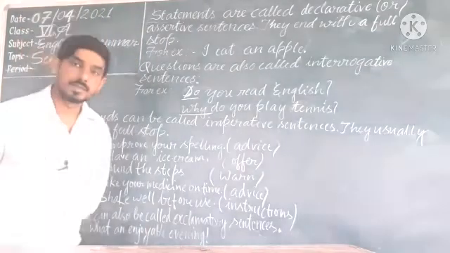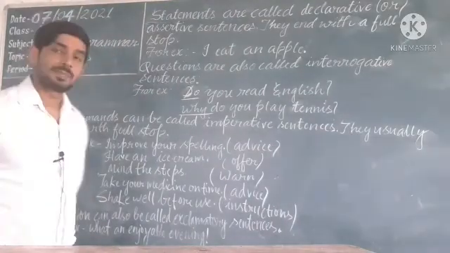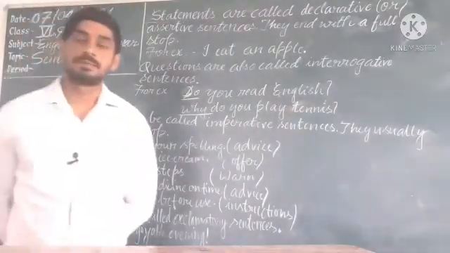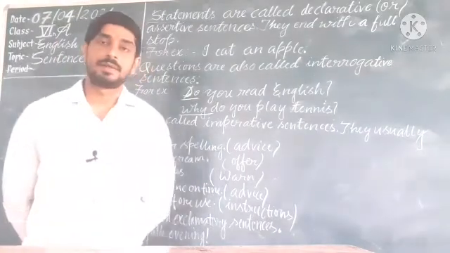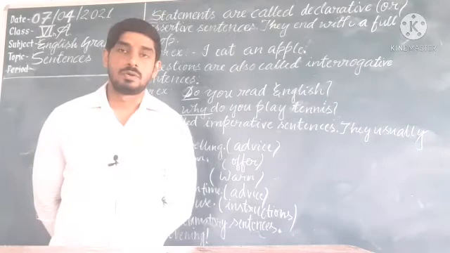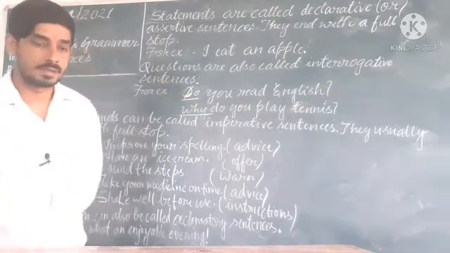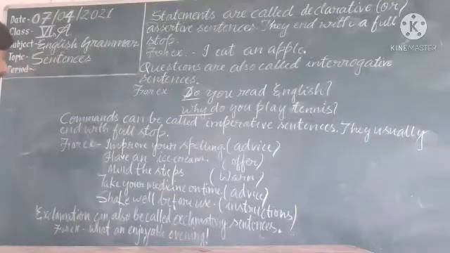Understand? Order also. Suppose I am teaching you in the classroom and I am telling you don't talk, so it will be an order. Understand?